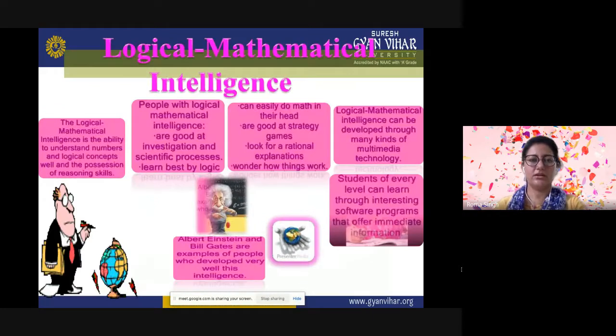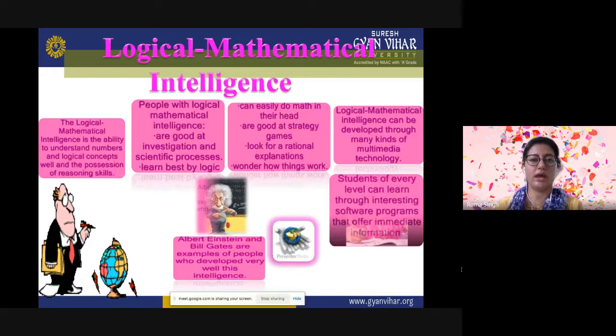Then there is logical mathematical intelligence. It is the ability to understand numbers and logical concepts well, and the possession of reasoning skills. People with logical mathematical intelligence are good at investigation and scientific processes. It can be learnt well by using logic. The people with this intelligence can easily do maths in their heads.